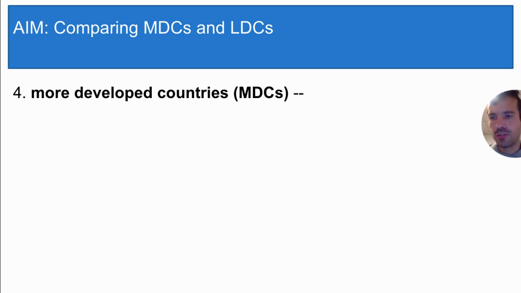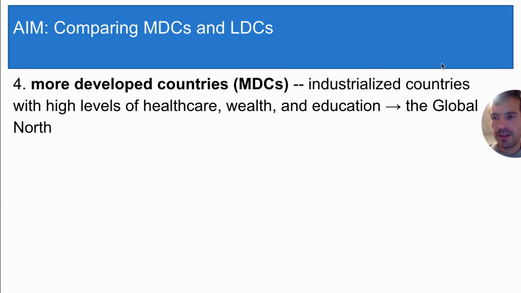More developed countries. We also call these countries MDCs. MDC, more developed country. A country's development is measured by a statistic called the Human Development Index, and the Human Development Index is a measure of three different factors: healthcare, wealth, and education. And more developed countries are the countries that score high on that index. That means their population has high levels of healthcare, wealth, and education.